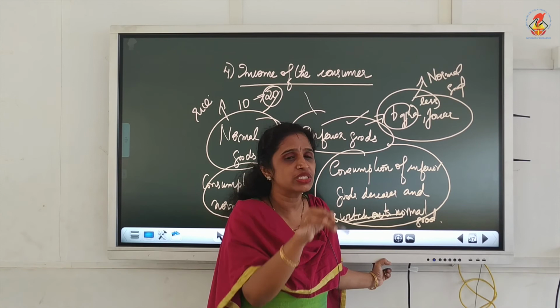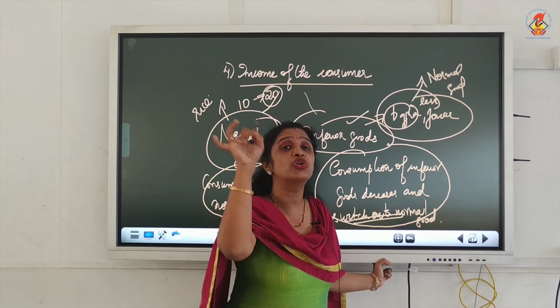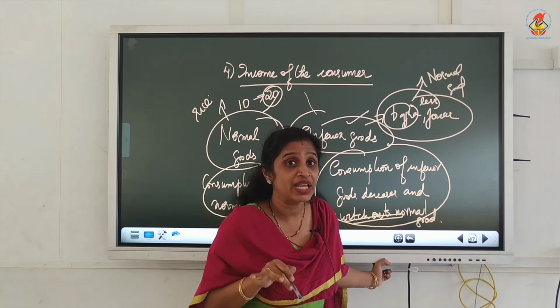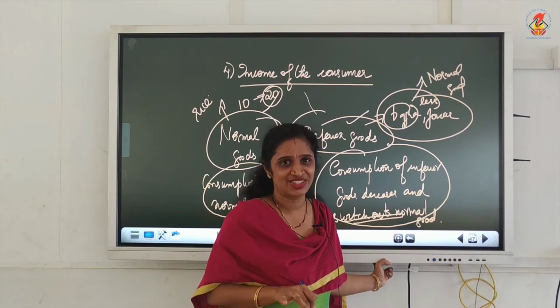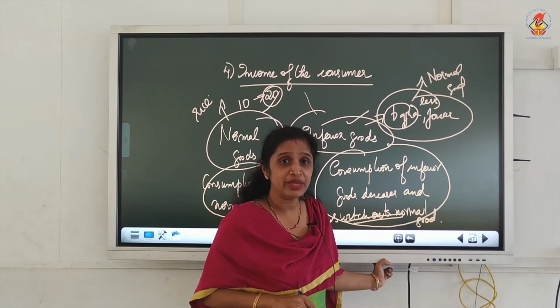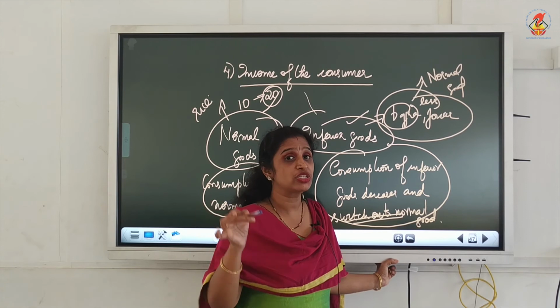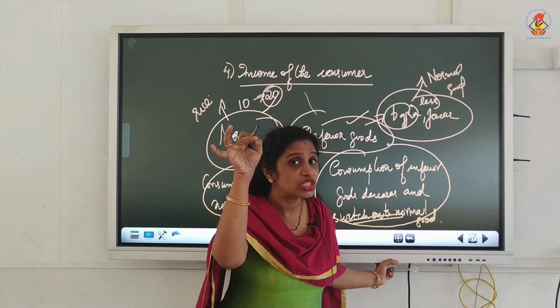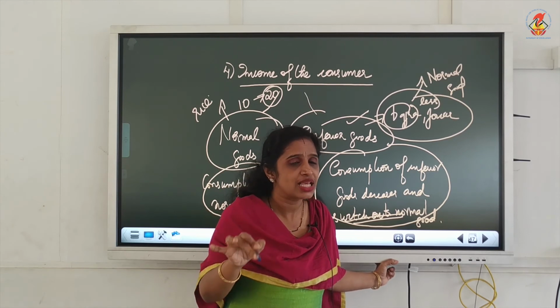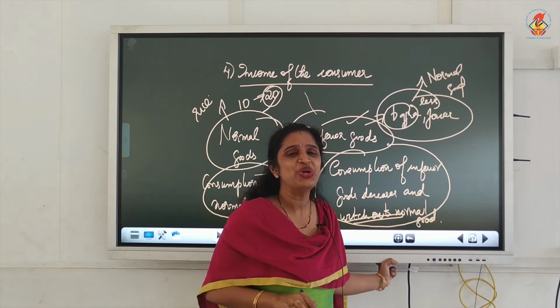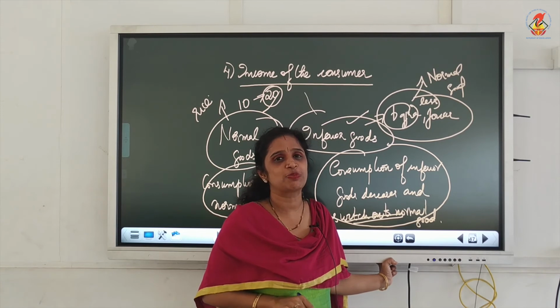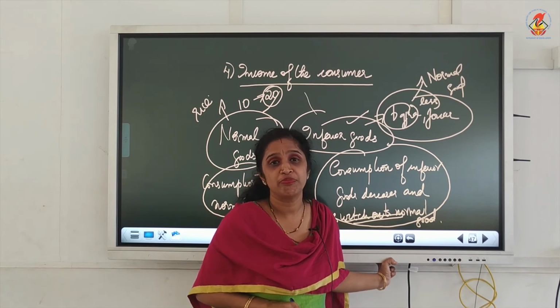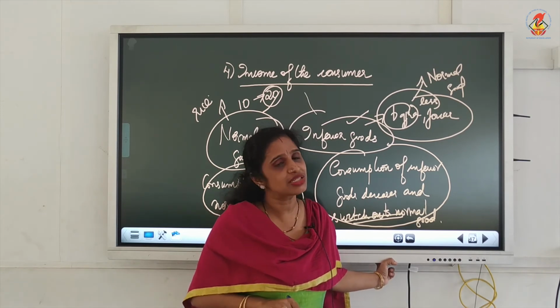Therefore he will reduce the inferior good and switch to the normal good because his money income has increased. So when the money income increases, the purchase of normal good increases. When the money income increases, the purchase of inferior good decreases and the consumer will switch to the normal good. That is how we explain money income as an important factor which influences demand.